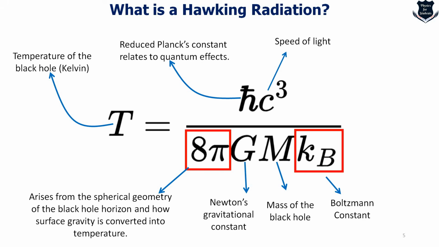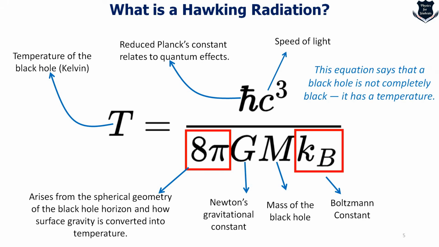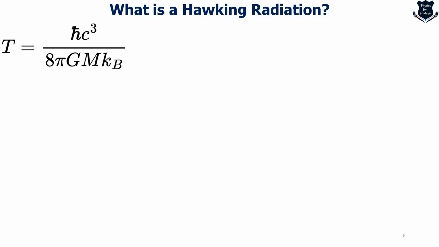Taking all these parts in this equation, what we can tell is that a black hole is not completely black, but radiates with a certain temperature. And the smaller the mass of the black hole, the hotter it is, and so on. Now let us take a close look at all of the components of the equation. So what we can see from Hawking's equation is that it actually links all the great constants of nature. And this brings us to a profound implication and understanding.